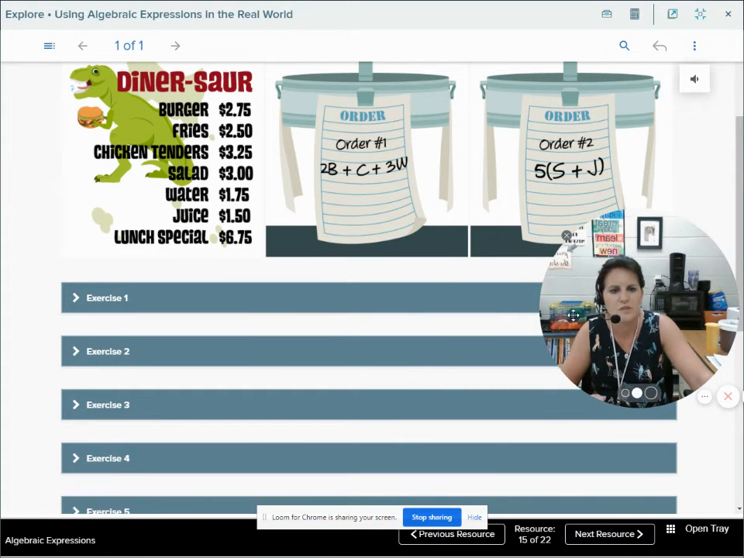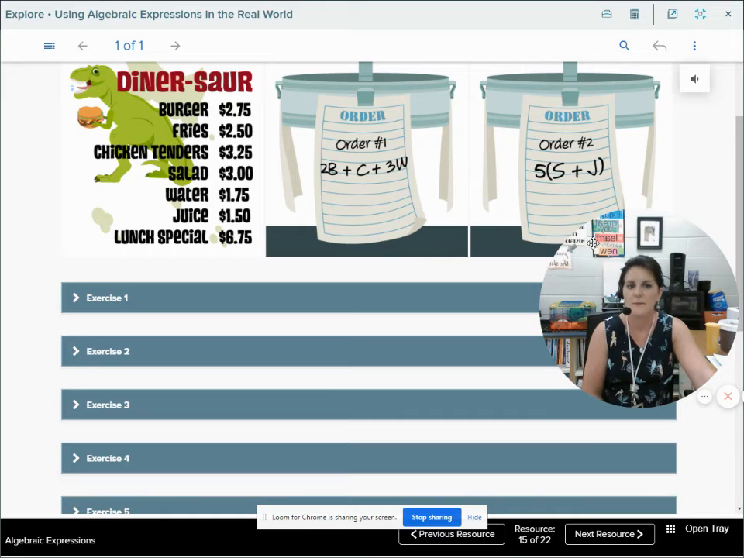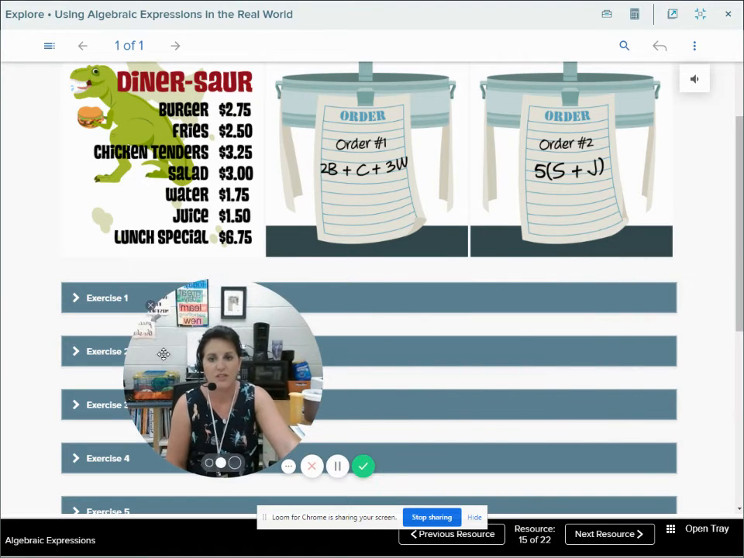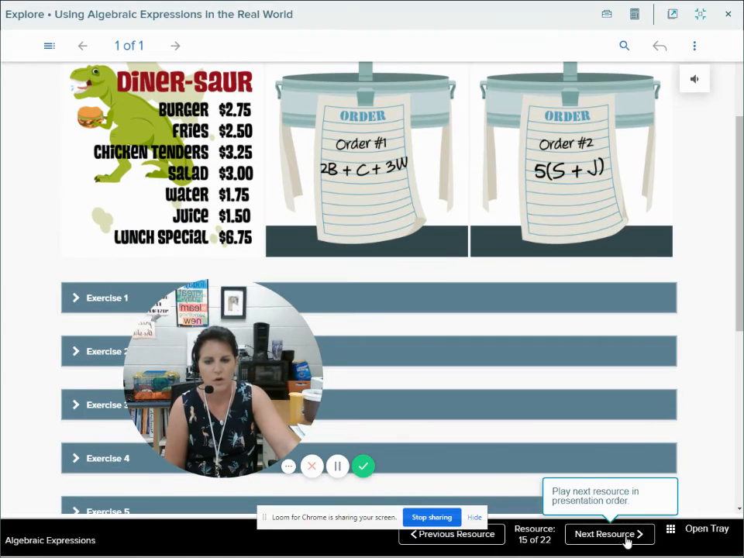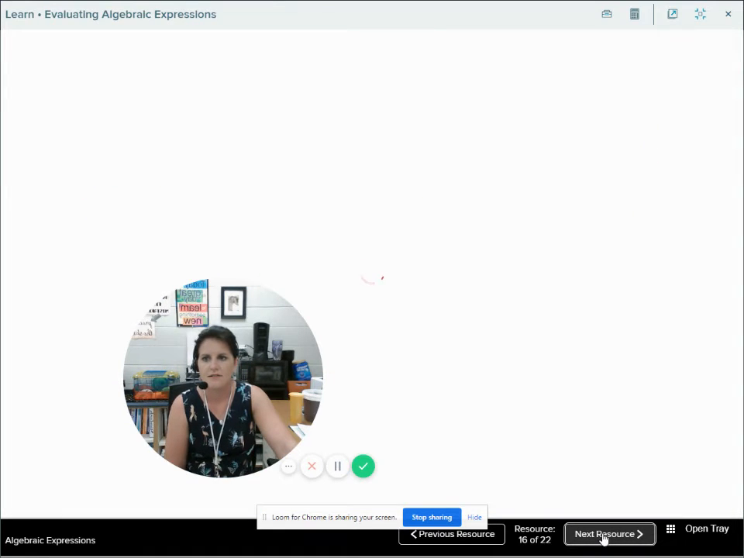Order number 2 says 5 times S plus J. So they must have had 5 people at that table that ordered a salad and a juice. So if we add the price of a salad and a juice together and then times it by 5 people, that's going to give us our total price for that order. All right.